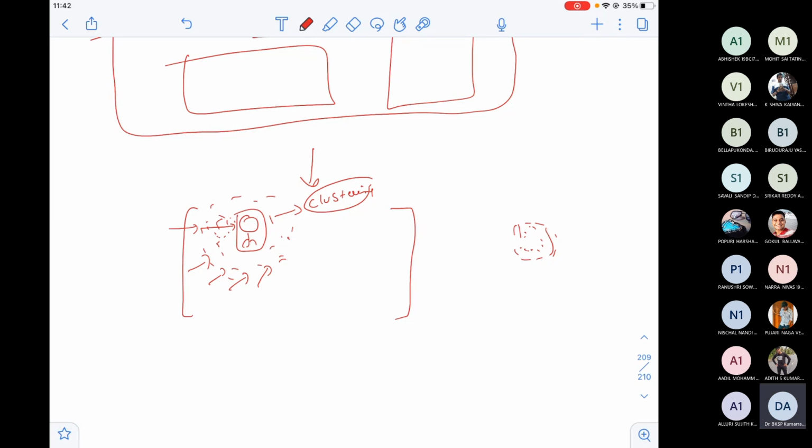Clustering the similar pixels, and based on each cluster that you got, maybe I found out that this is the part of my image where I have seen similar pixels. Then I start proposing boxes around that. Then I found some other similar pixels here, so I propose a box here. Then I found some other object here, and I propose a box here. So for each cluster of pixels, I draw a bounding box.